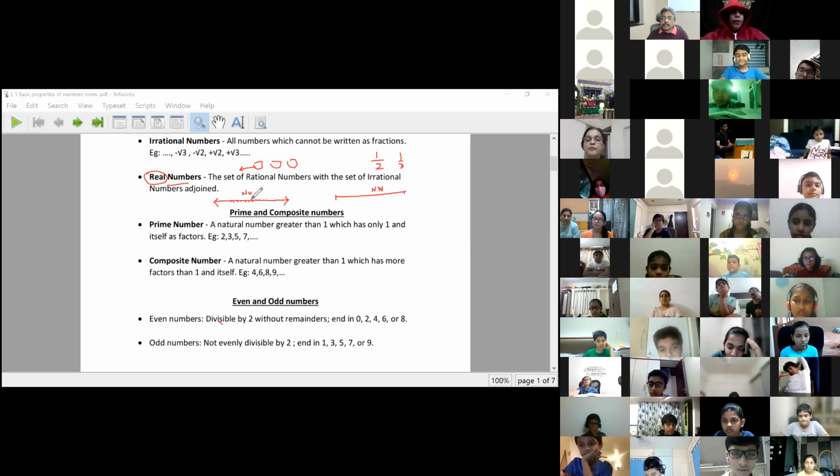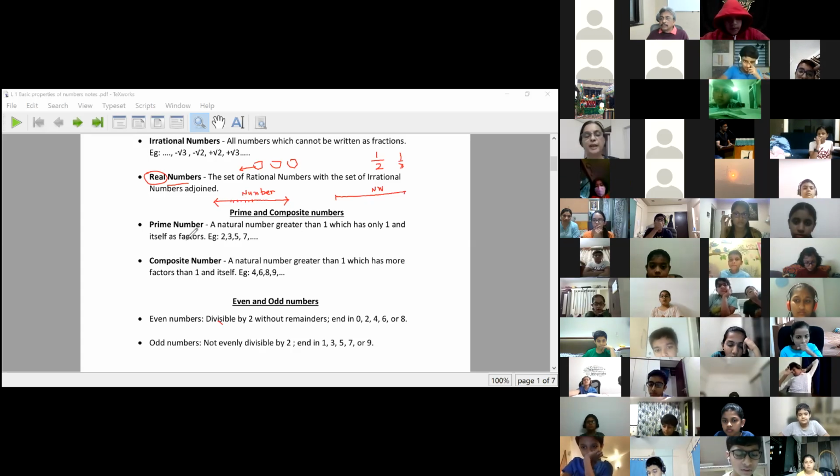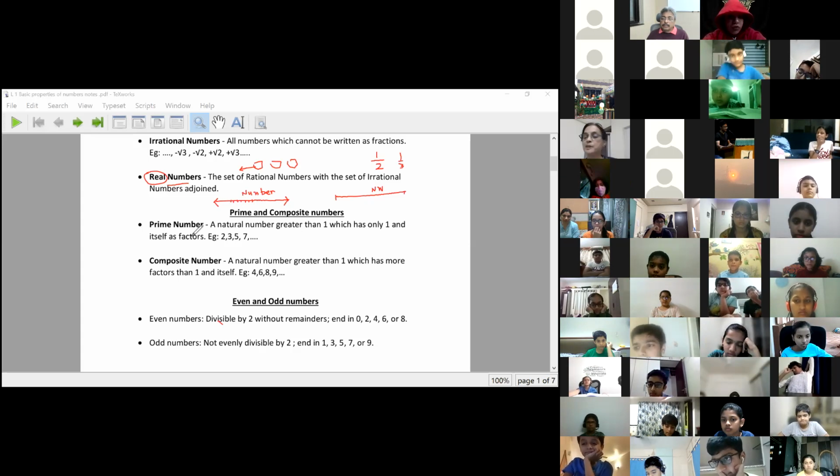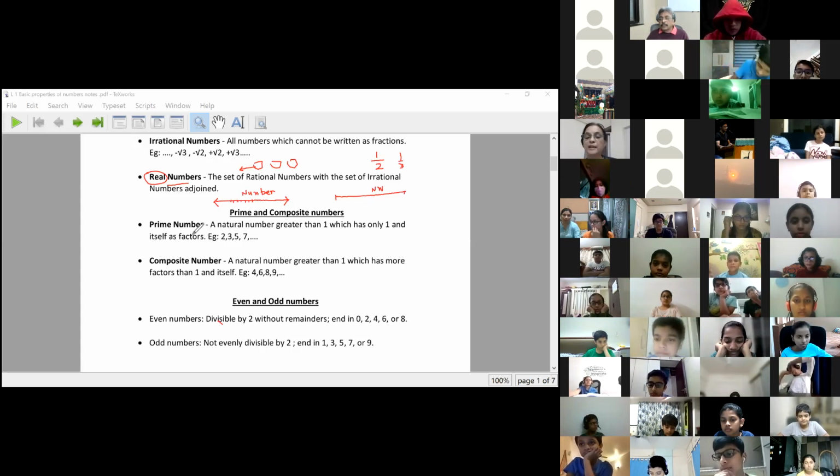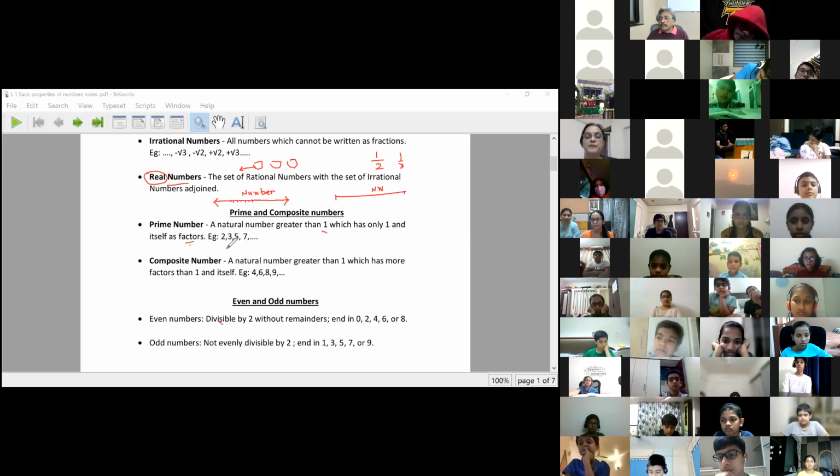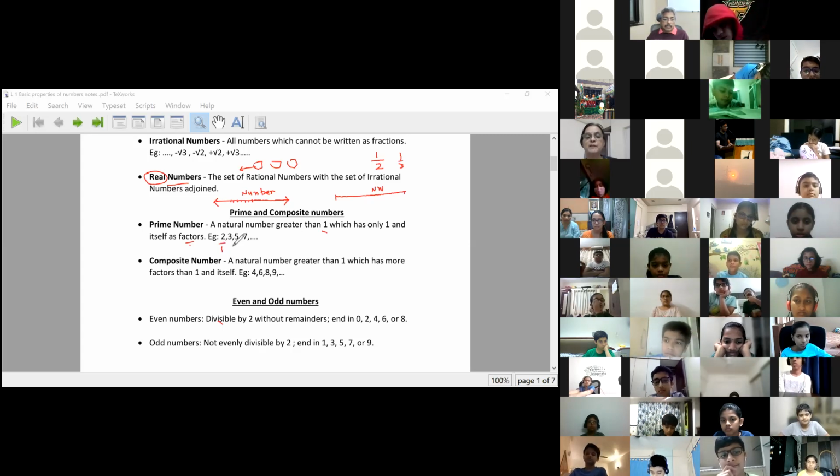But before that, let us quickly look at this also. You know what are prime numbers and what are composite numbers, isn't it? A prime number is any number that has 1 and the number itself as a factor. Meaning, that number is divisible by 1. All numbers are divisible by 1, no doubt on that. And all numbers are divisible by itself.